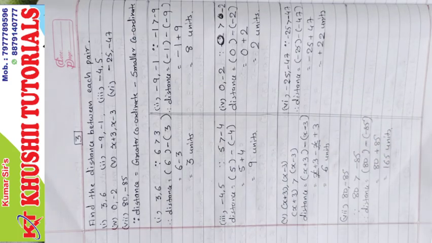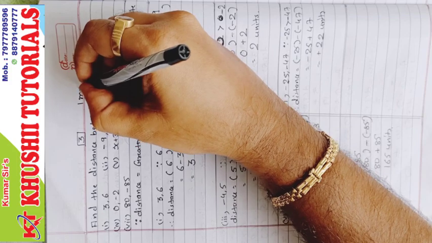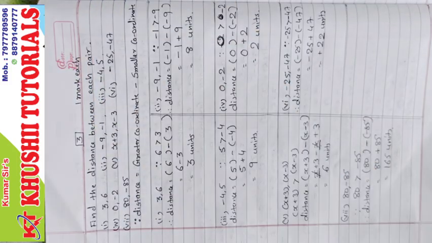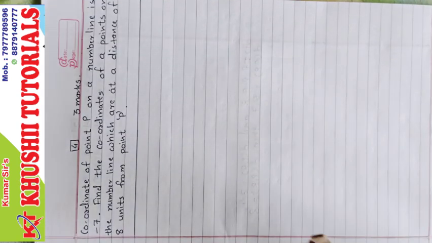And this is the end of sum number 3. All the sums here are of 1 mark each. Let's start with sum number 4, which is of 3 marks.